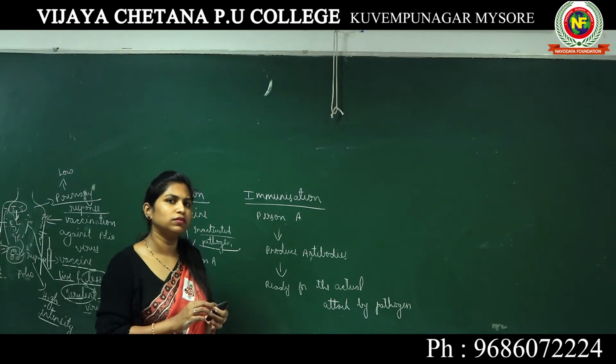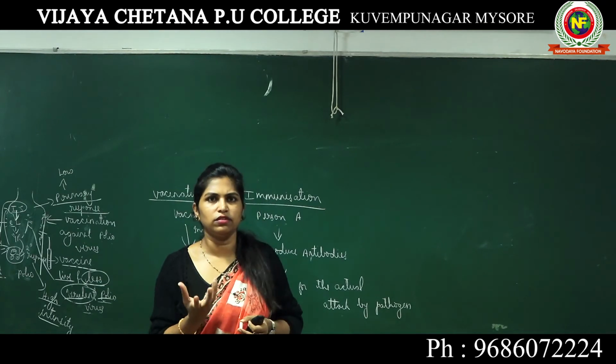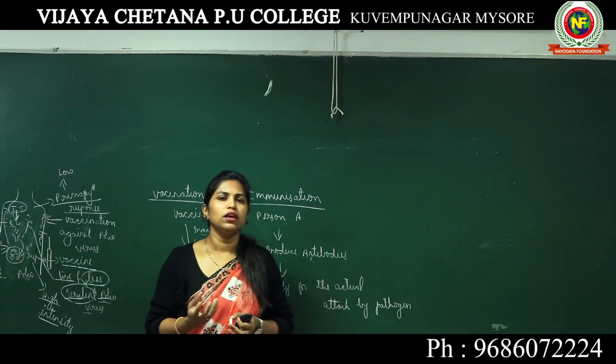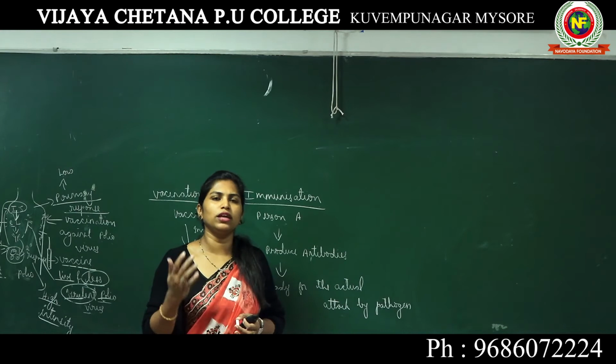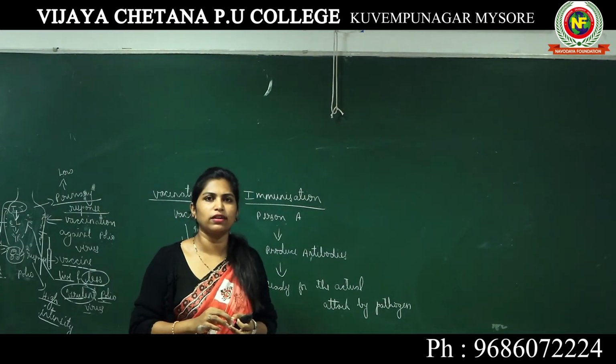Now what happens? There are some diseases or circumstances in which we cannot give the vaccine beforehand.